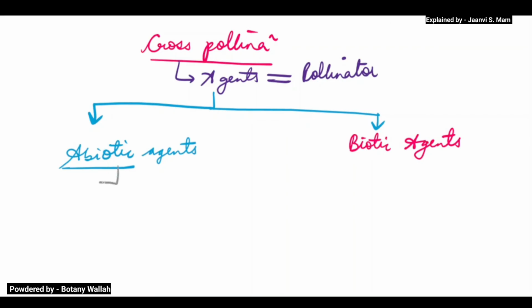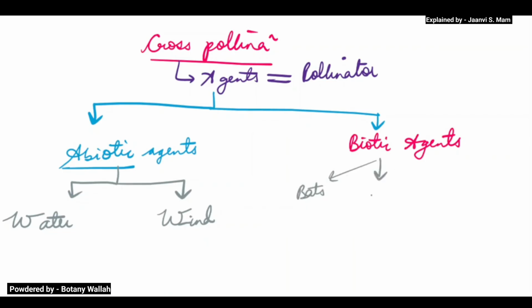Now in abiotic agents there are two types. The first type is water, and the second type is wind. And in biotic agents there are many types, like bats, snails, insects, and birds.